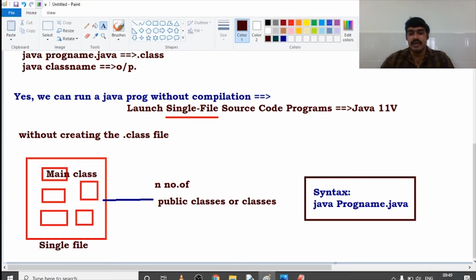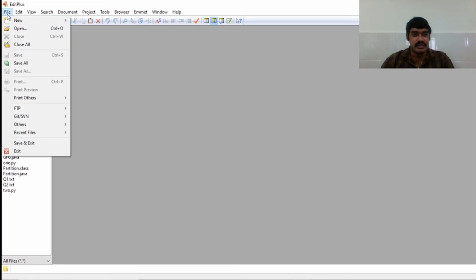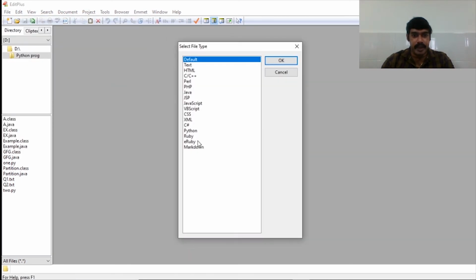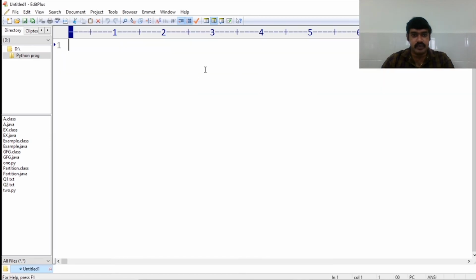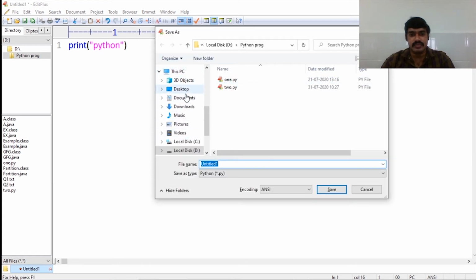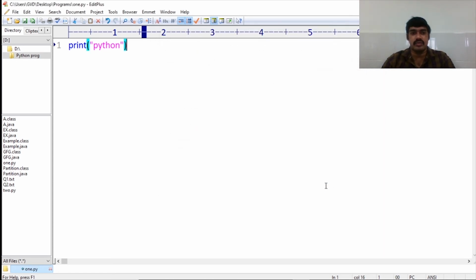Coming to the execution of this one, first of all take the Python language: File, New, Others, Python. This is the sample code in Python. Save this one, Control S, on the desktop in programs, with the name 1.py. Already the .py extension is available, so just type 1.